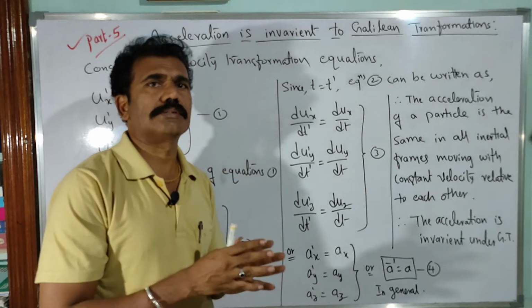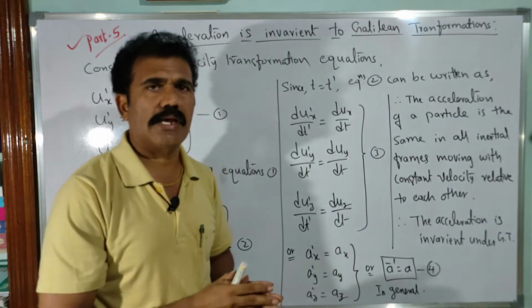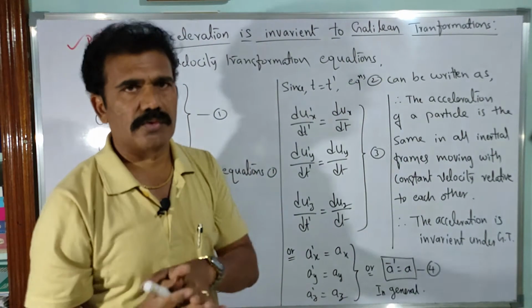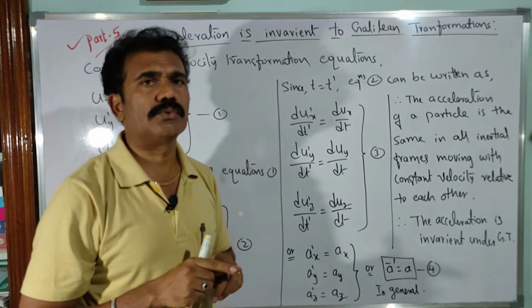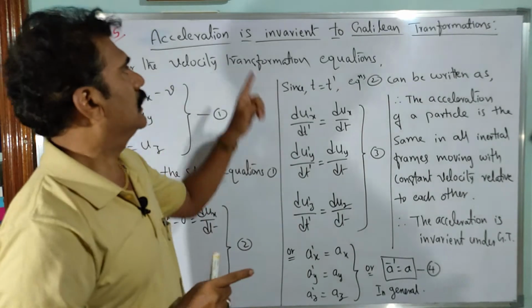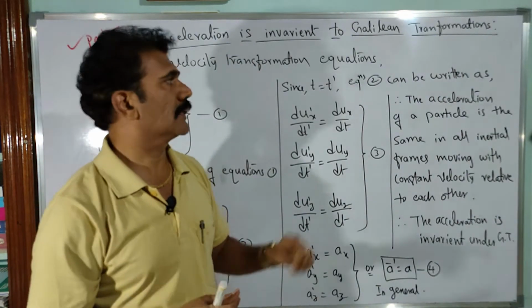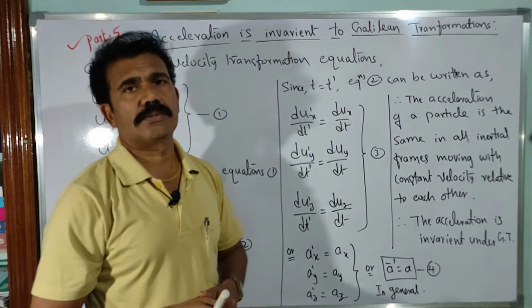If you measure the acceleration with reference to the fixed frame of reference S and with respect to the moving frame of reference S dash, those two accelerations should be equal. If they are equal, then only we can say it is an invariant quantity. Now let us try to prove that invariance according to Galilean transformation.